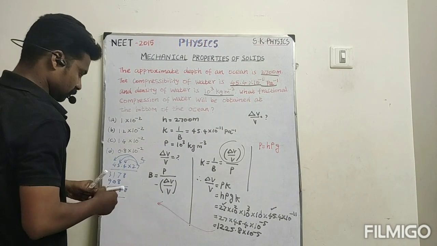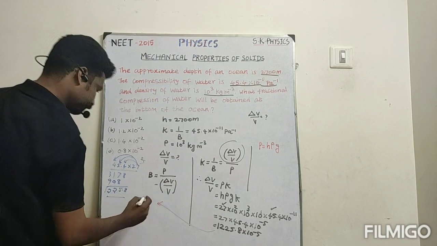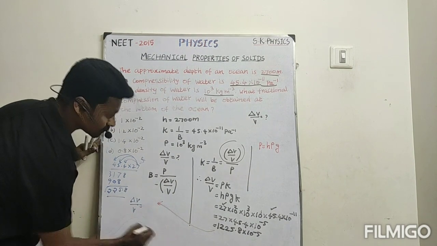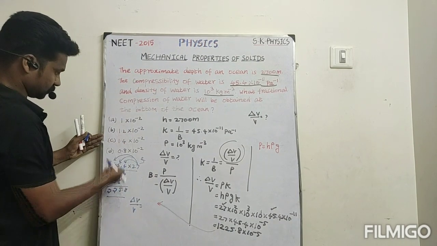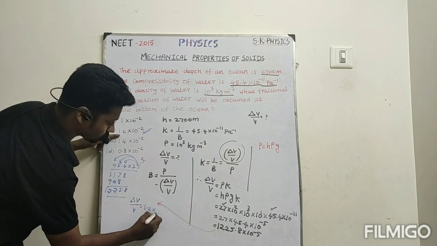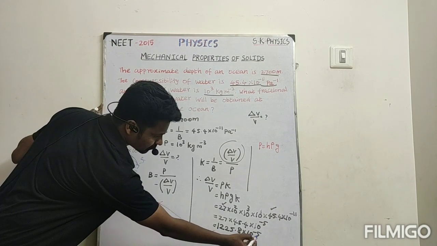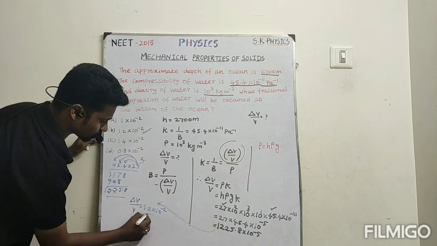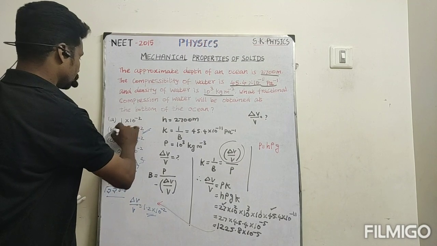Please listen. So finally I can write delta V divided by V is equal to, just compare the options. We know that this is 1.2, because of the decimal places this becomes 10 power minus 2. So 1.2 into 10 power minus 2. So this is the answer, which matches option B.